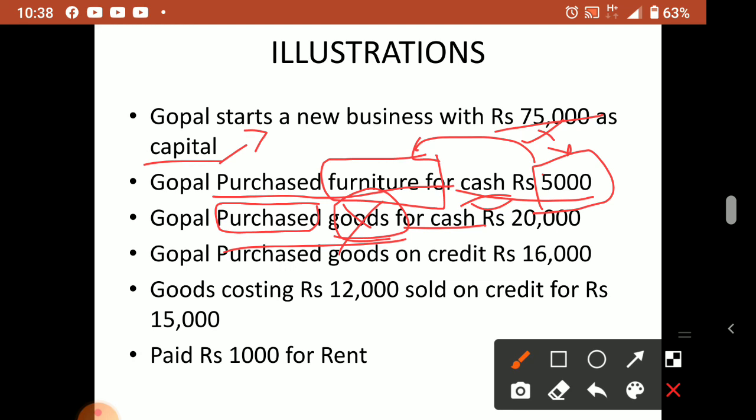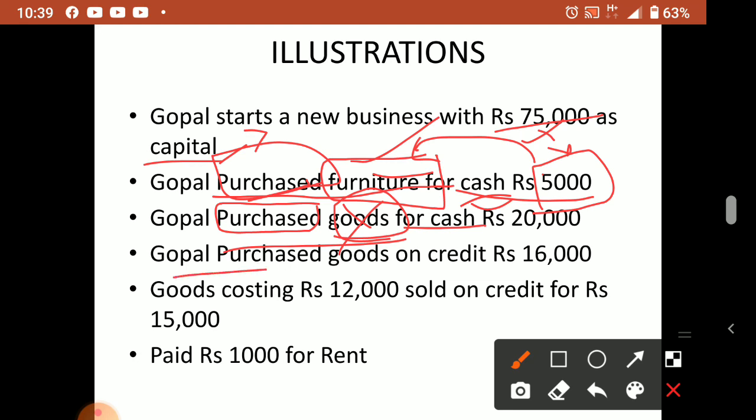So when we purchase goods, you have to identify the name purchase. But when we purchase any asset, suppose I told you furniture, when we purchase furniture, don't take purchase. You have to take the asset name. That is the difference.